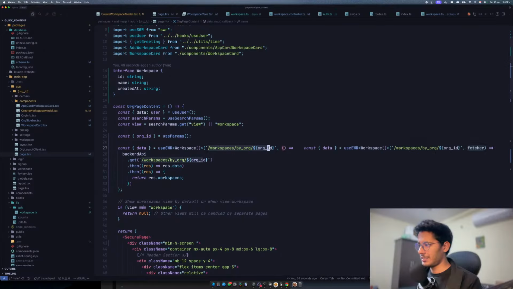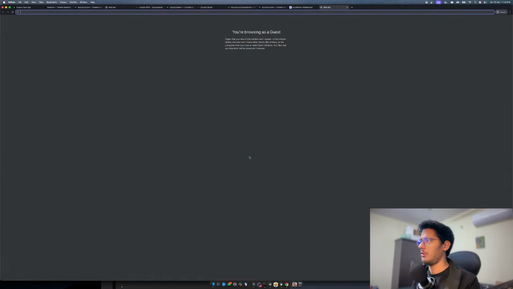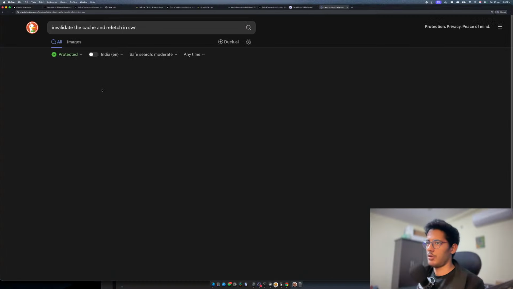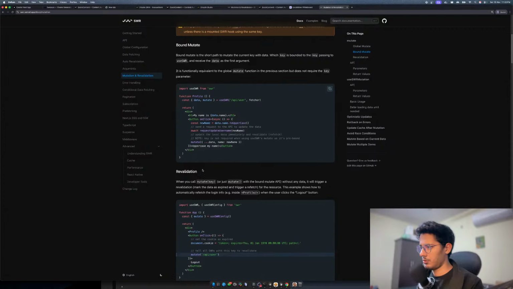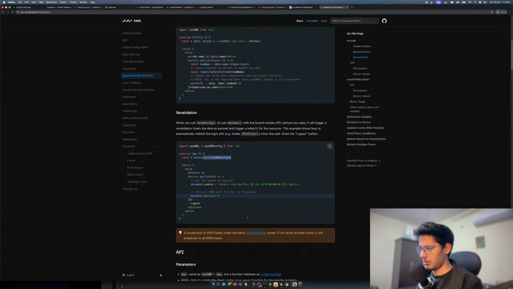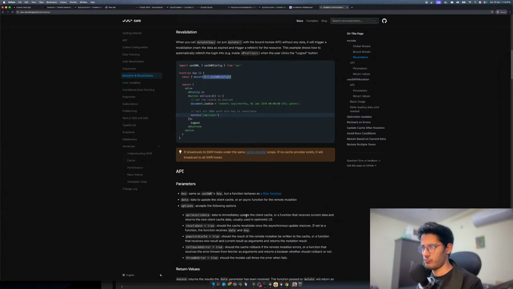So this is the ID that we had. So we need the same ID. Let's see, how do we invalidate the cache? Invalidate the cache and refetch in SWR. We should be able to do this somehow. Mutation and revalidation, that's what we need. Where's revalidation? So you have this mutate. How do you revalidate?